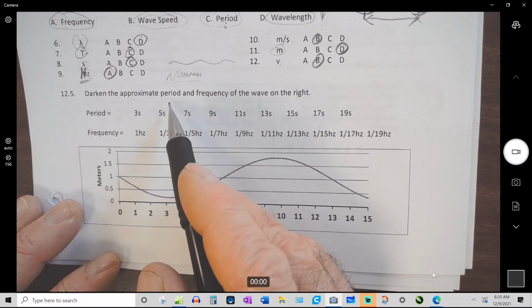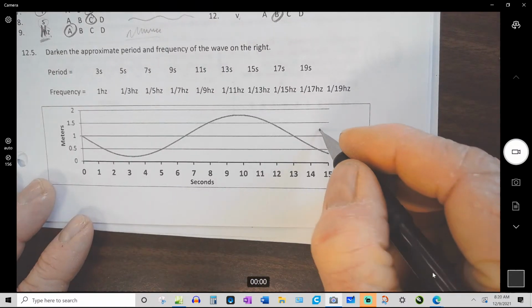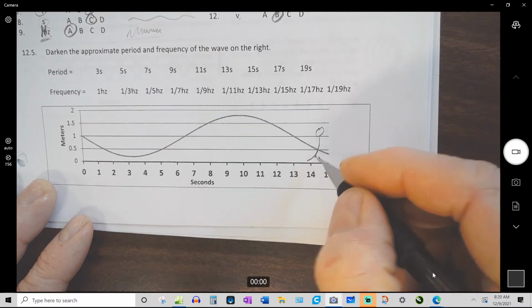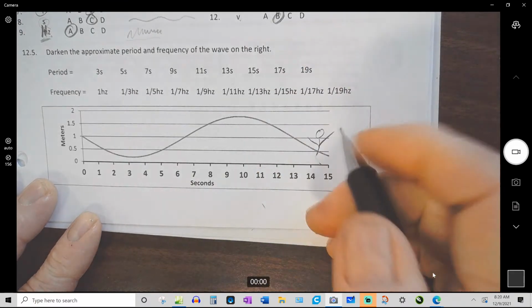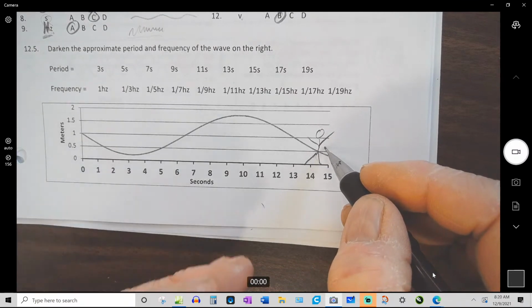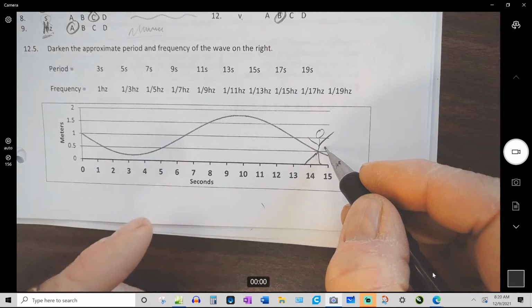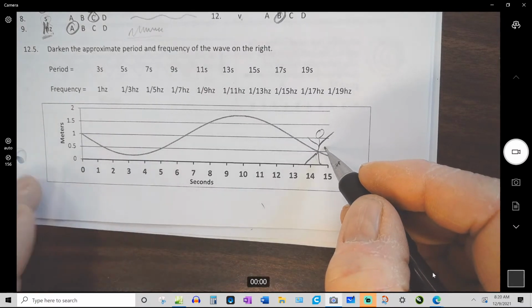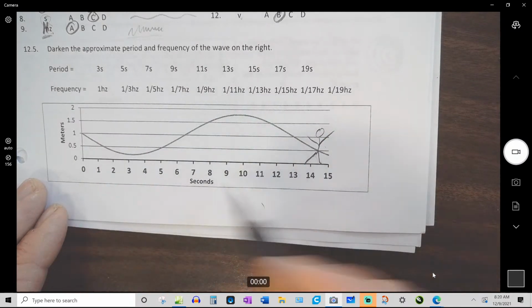Determine the approximate period and frequency of the wave on the right. Again, I like to draw a little person here just so I can imagine somebody at the beach. What period would mean is the amount of time between splashes. They get splashed, how long does it take before they get splashed again? That's the period. You can also just find one full wavelength on here, and that'll give you the period.